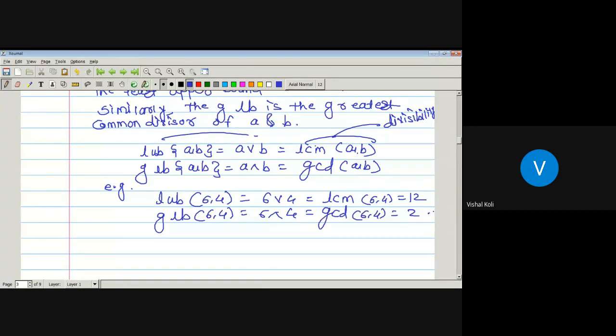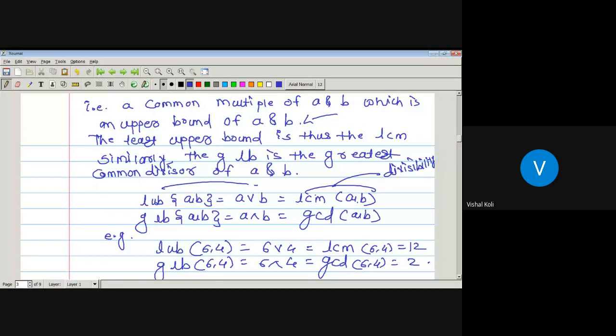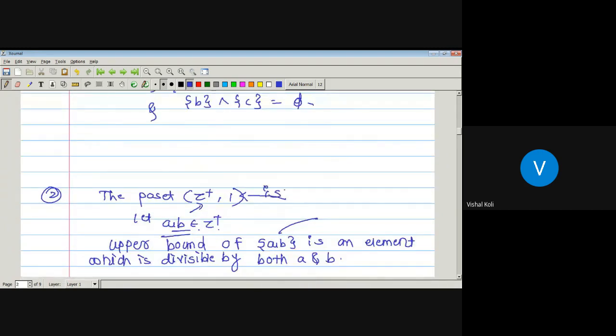So in this way, we can find the least upper bound and greatest lower bound whenever the relation is divisibility. So here, for every two elements of our given poset Z plus, we have a greatest lower bound and a least upper bound. Then by the definition of lattice, this corresponding poset is a lattice.